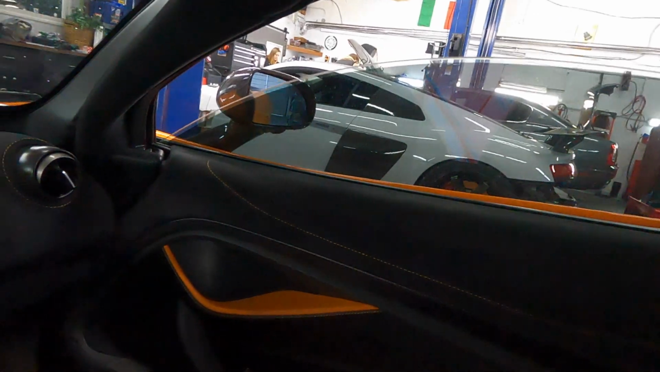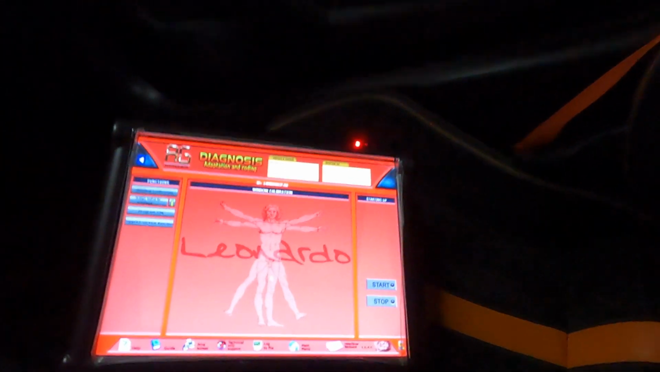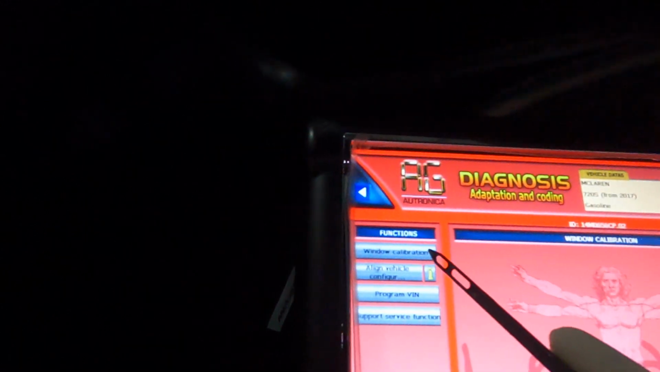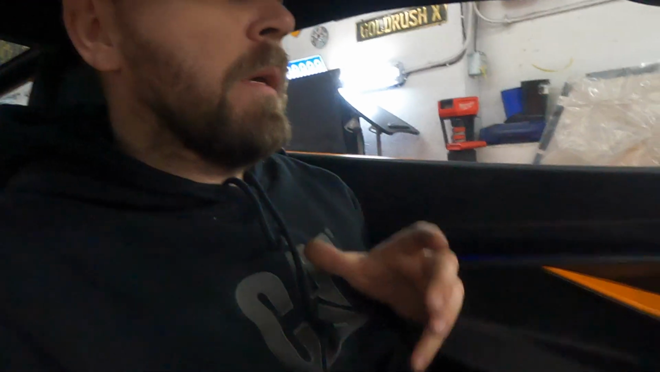This is driver and passenger side. Here is this function from Leonardo. Now it's actually not only calibrated, we did alignment vehicle configuration to write the correct configuration for that window switch module, because this is used for left and right. Now actually our job is complete. One more happy customer.